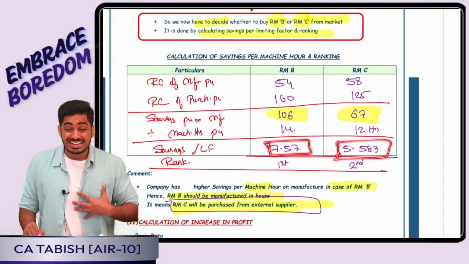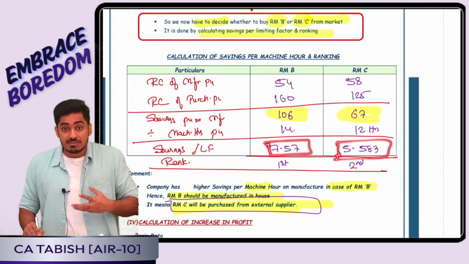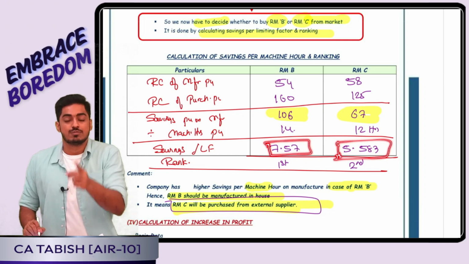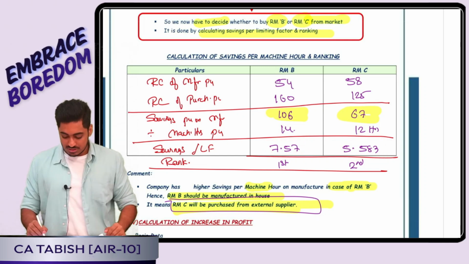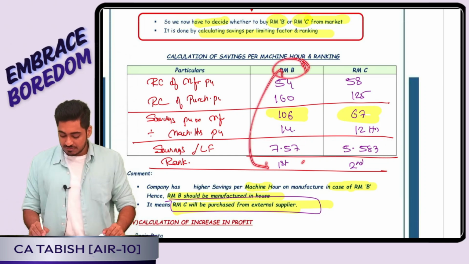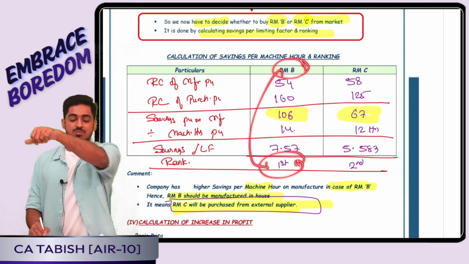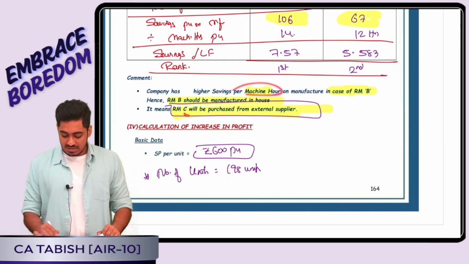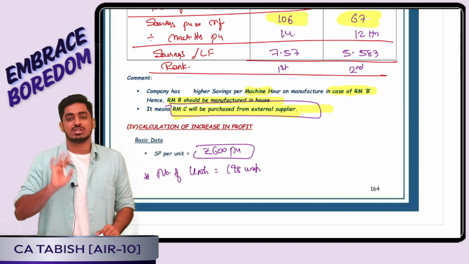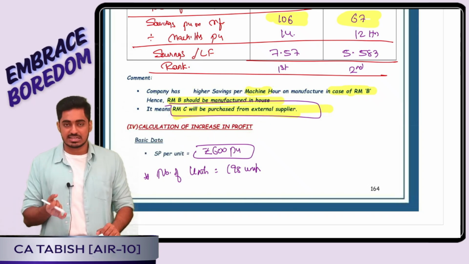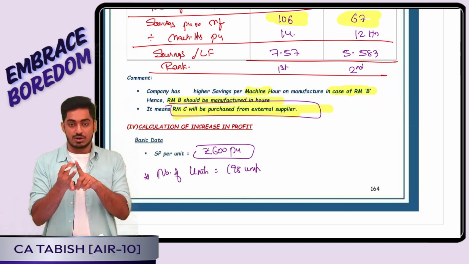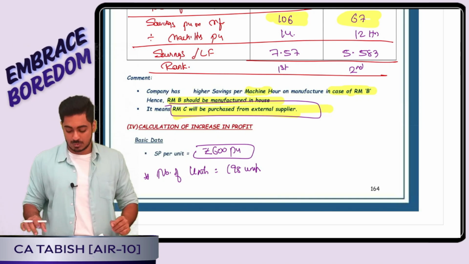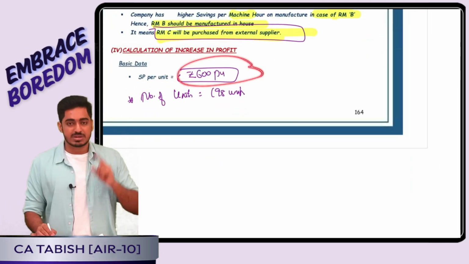That means, tell me, ideally, which one is giving me a higher benefit for 1 hour if we manufacture in-house? B. That means which one we will manufacture in-house? B. That means which one we will purchase? C. So accordingly, B I will manufacture in-house, C I will purchase. Yes, in this case what is going to be my profit? I'll have to calculate. That is, A I am manufacturing in-house, B also in-house, C I am purchasing from outside. Yes, the selling price is going to be the same.